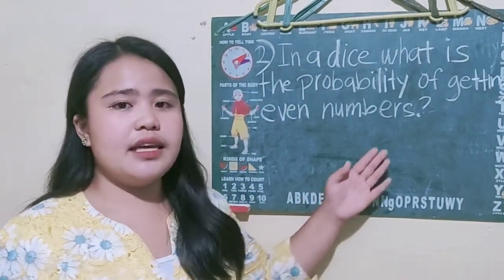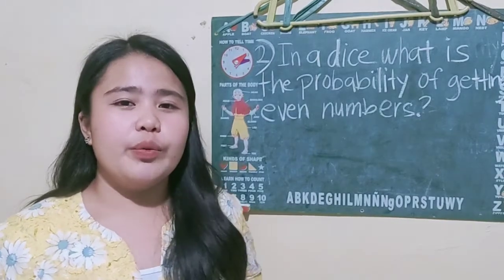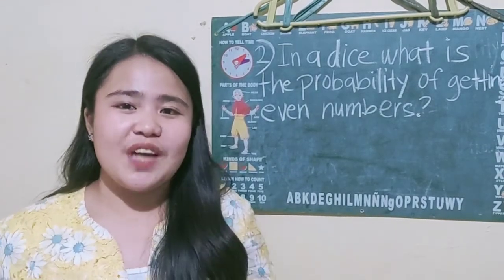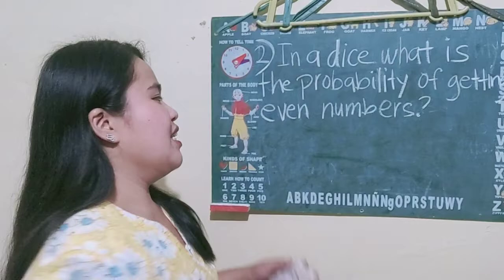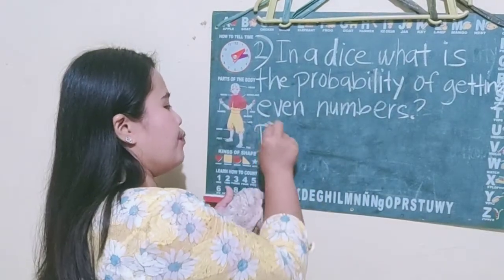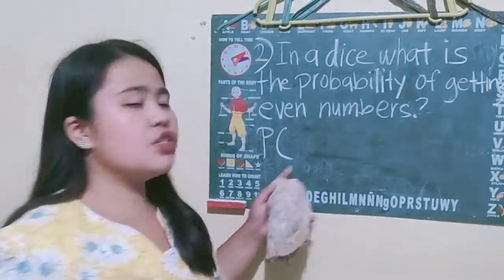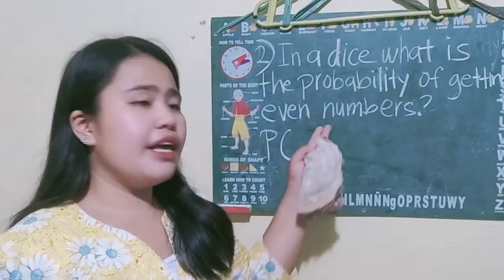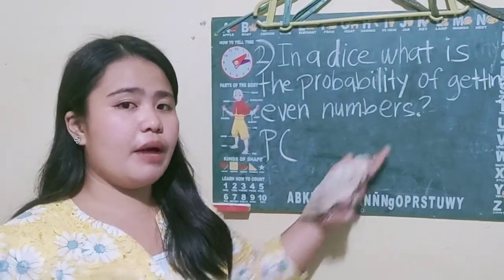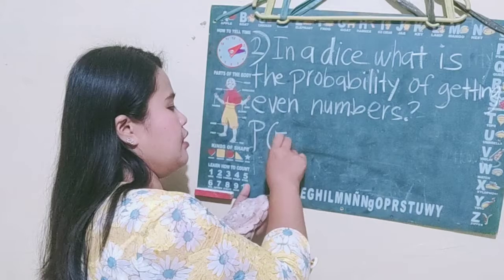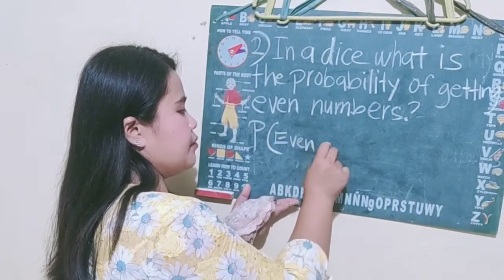And in this example, we will always use our formula, which is the probability of the event. So our event here is getting even numbers. So even numbers.